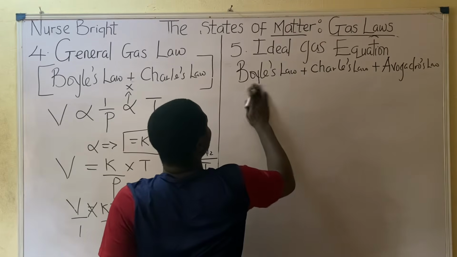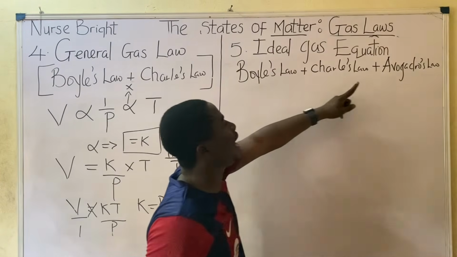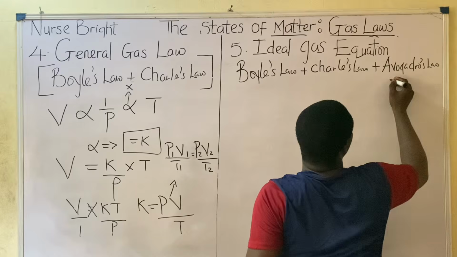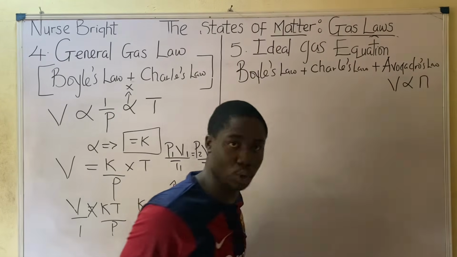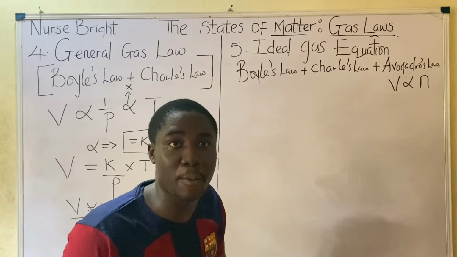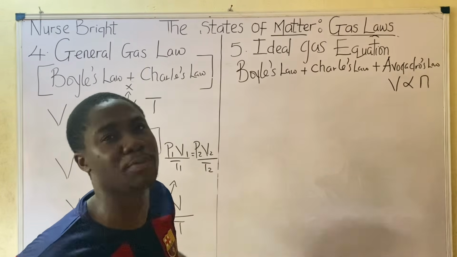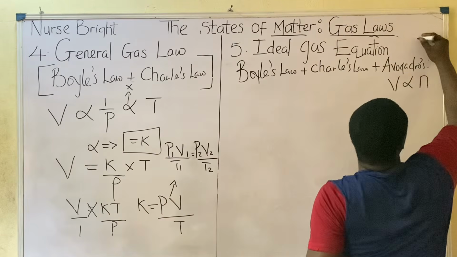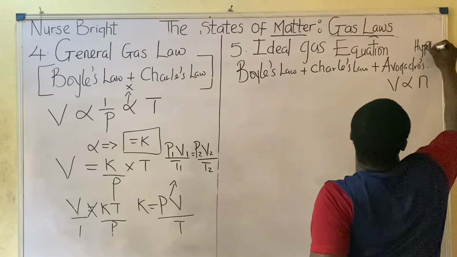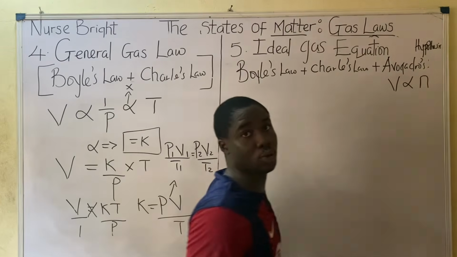Boyle's law and Charles' law you already know what they state. Avogadro's law says volume is directly proportional to number of moles. That's the summary of that law. Or it's a hypothesis, actually. It's not yet a law, so we call it Avogadro's hypothesis, still being worked on to be a law.